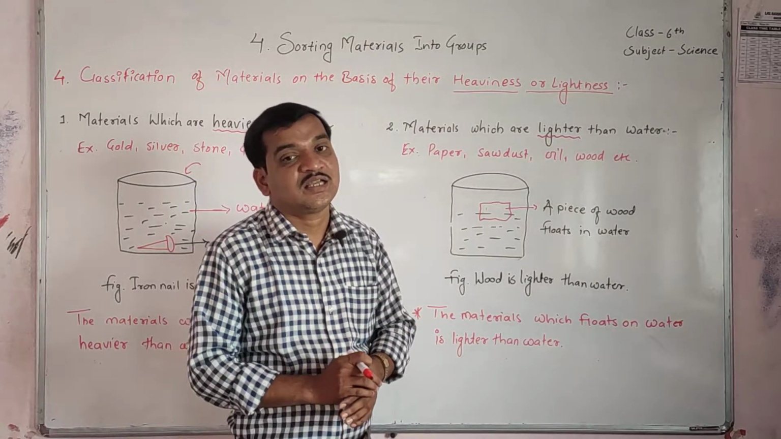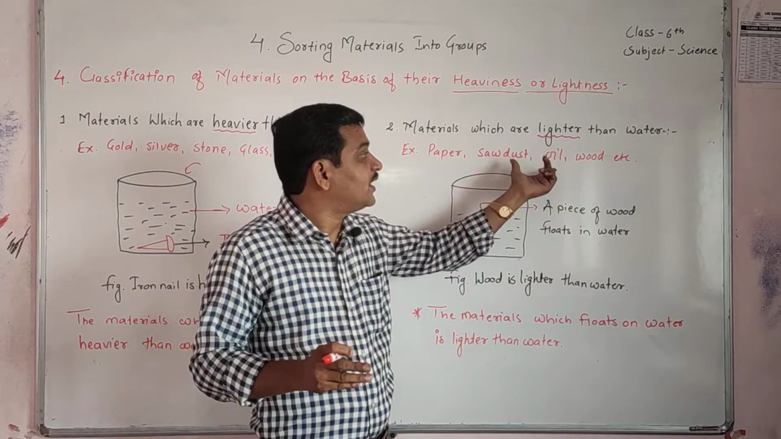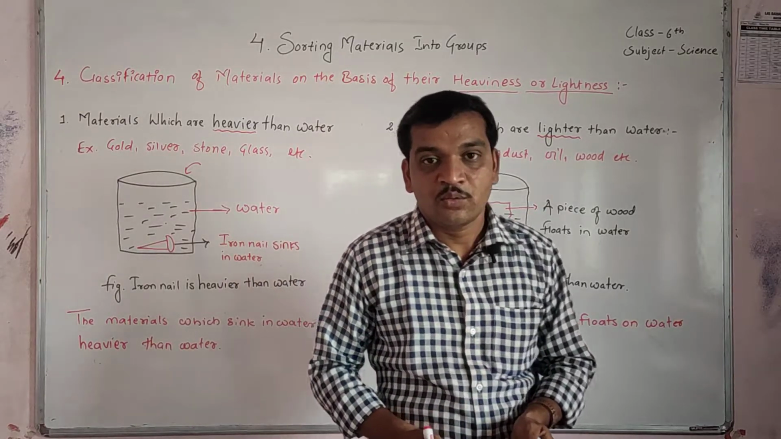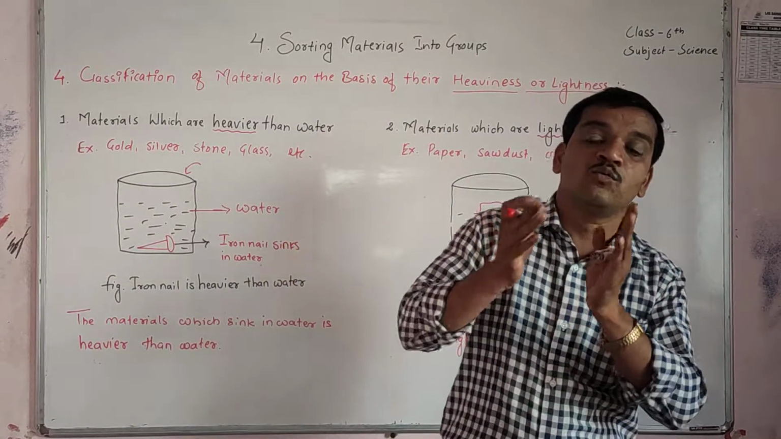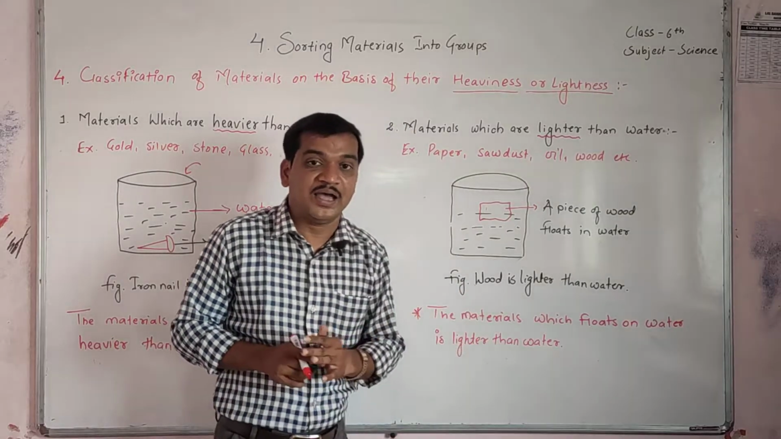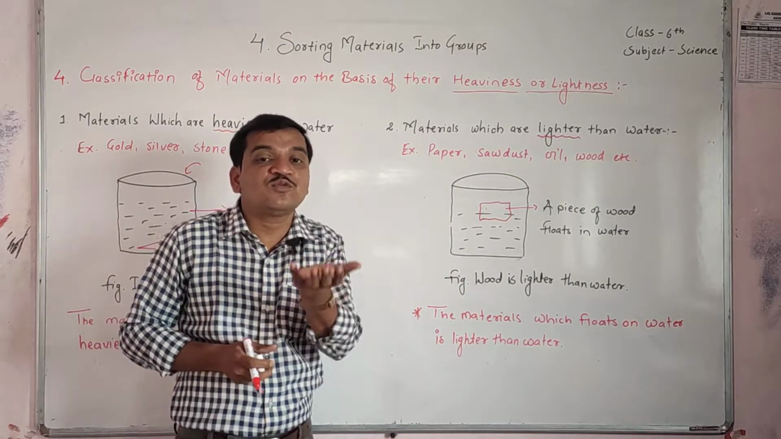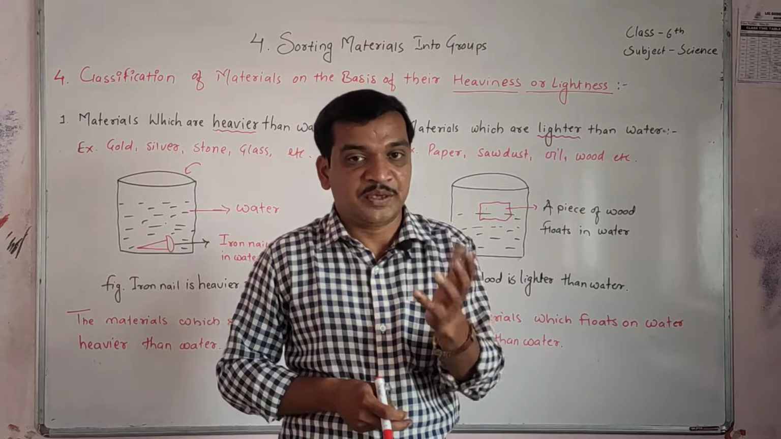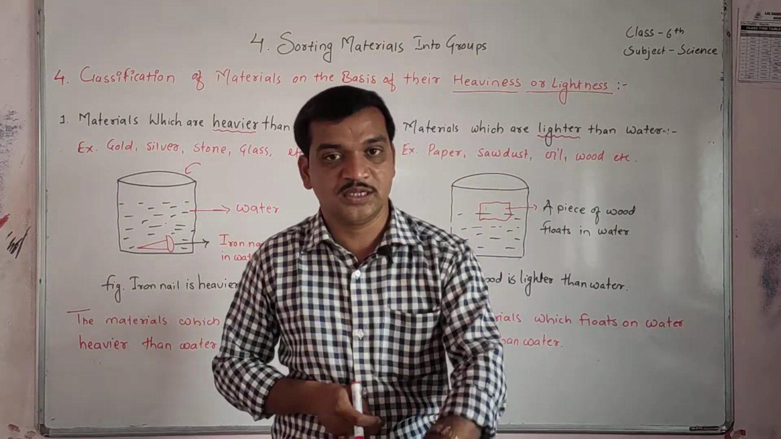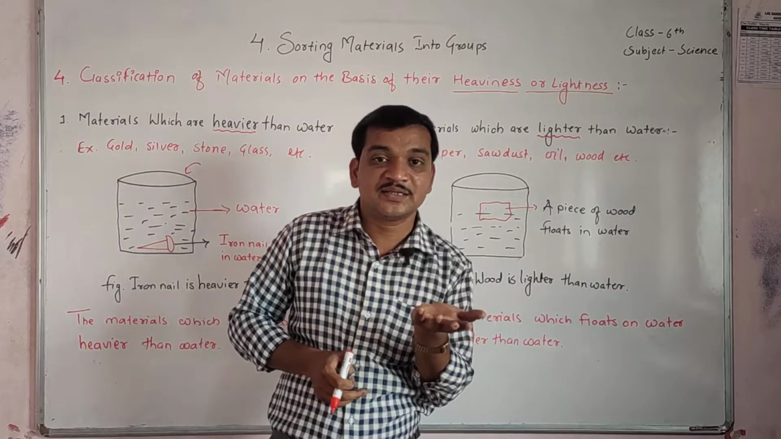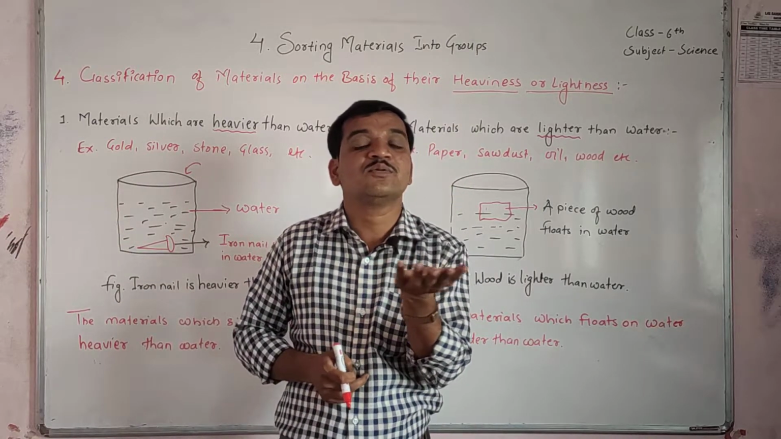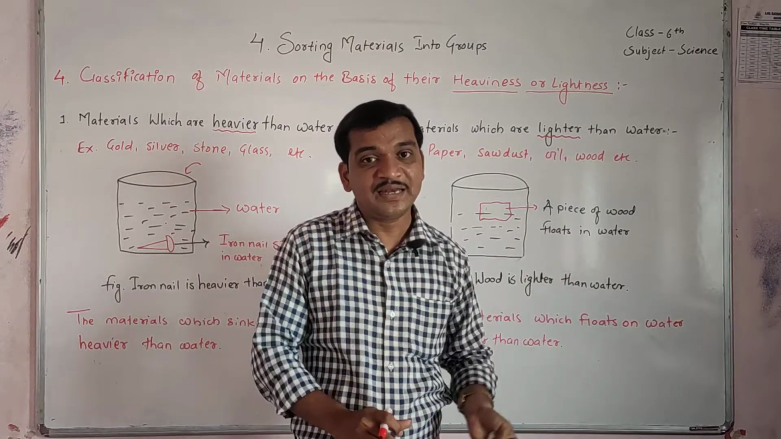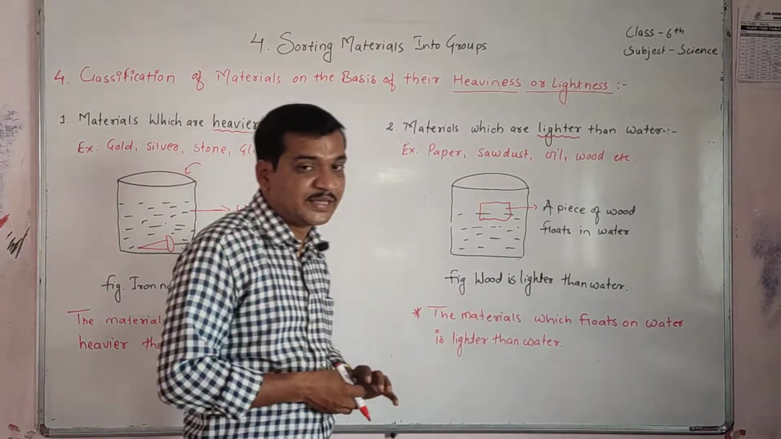Such materials are called lighter materials. These materials have less density than water, and that's why water allows them to float on its surface. If it is a heavier material, it suddenly sinks in water. If it is a lighter material, it is allowed to float on the water surface. So this is about the heaviness and lightness. Now we'll see the examples.